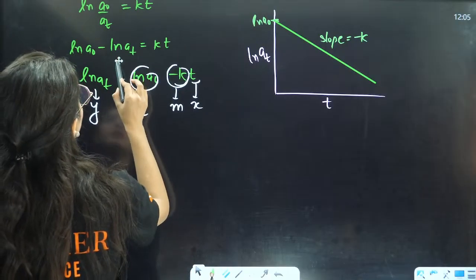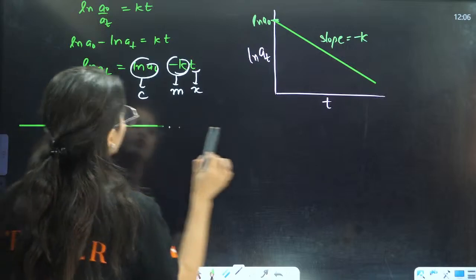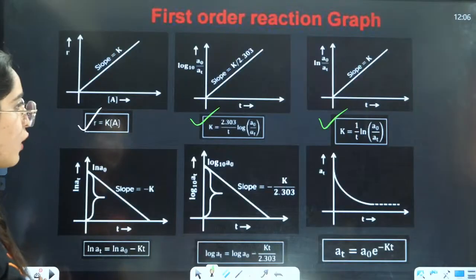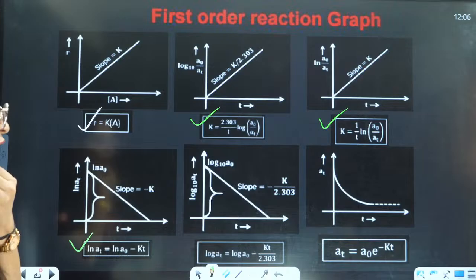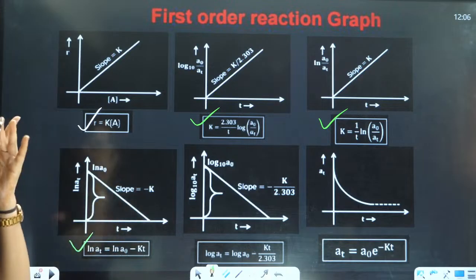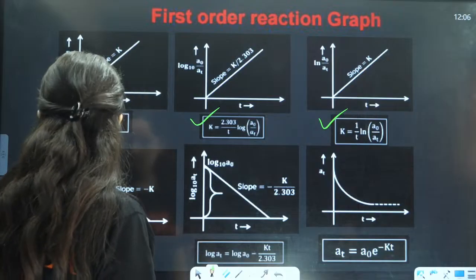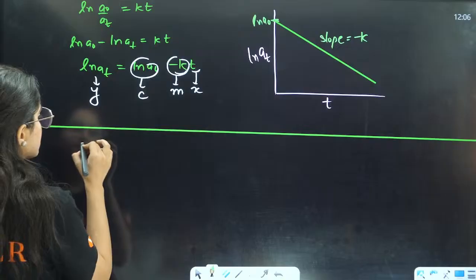Okay. Students, tell me, are you able to do it yourself or not? Are you able to draw the graphs yourself or not? Right? Okay. Now, this also we have drawn. Next is log base 10 AT and T.